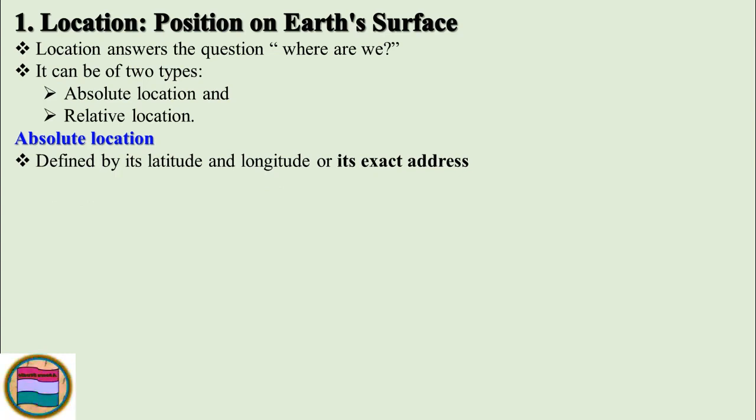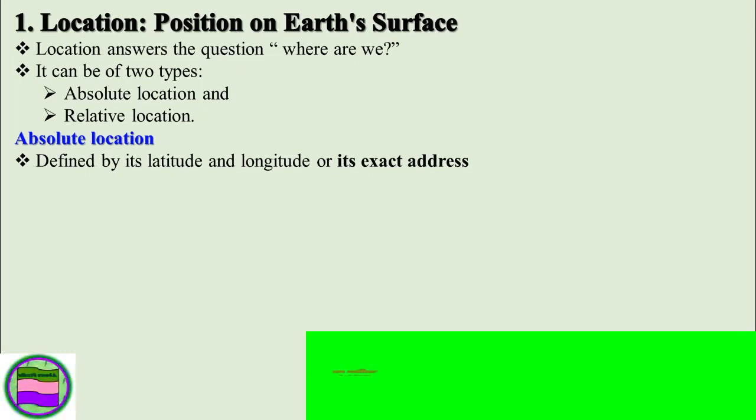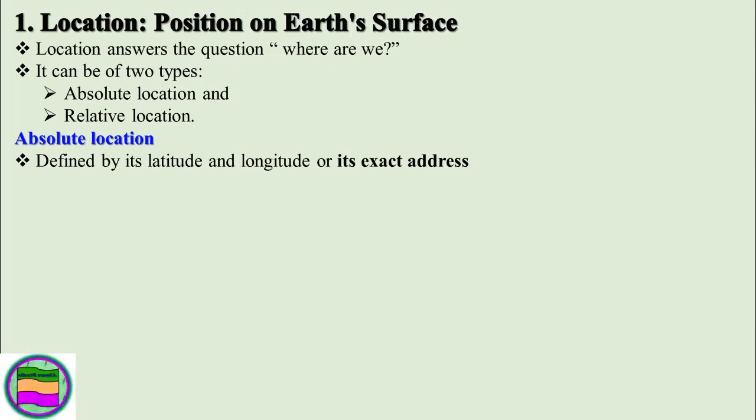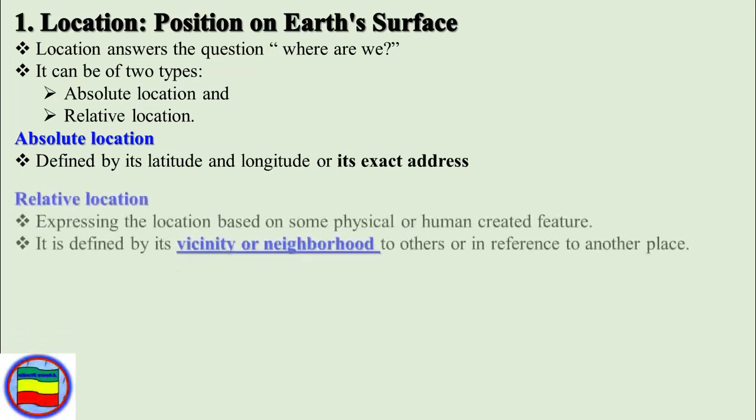So the first one is the absolute location. As the name indicates, absolute means true location. It is defined by its latitude and longitude, or it is the exact address. You know what latitude and longitude mean. Latitude is an imaginary line drawn horizontally, and it shows whether the feature is found in the northern or the southern hemisphere based on the equator. Whereas longitude is an imaginary line drawn vertically, and it tells whether the feature is located in the western or the eastern direction based on the Greenwich meridian, or the prime meridian.